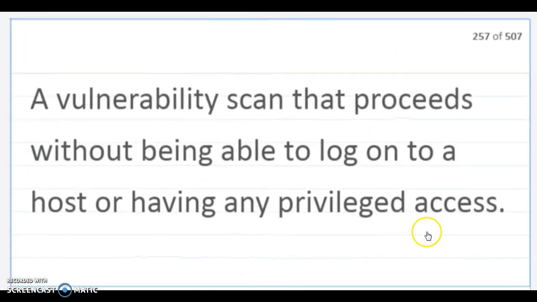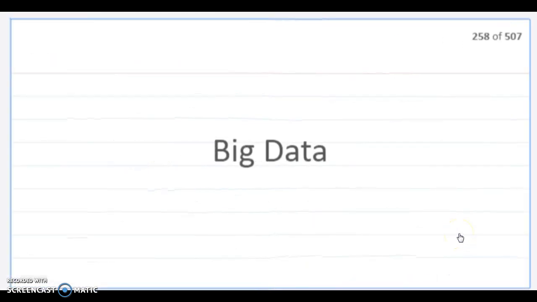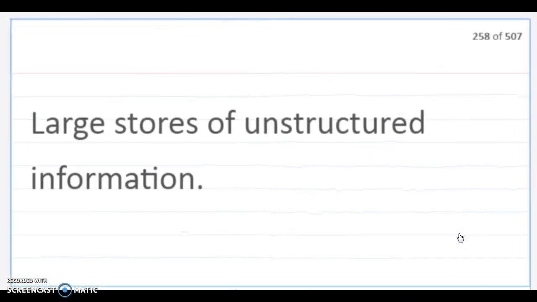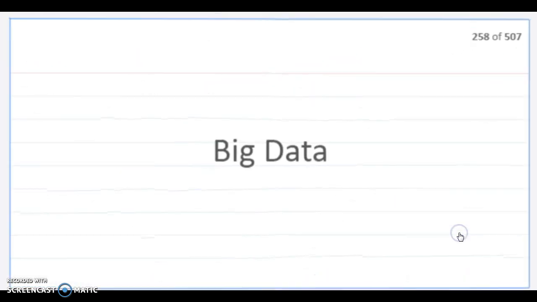Non-credentialed scan. A vulnerability scan that proceeds without being able to log on to the host or having any privileged access. So basically they're just like, here's a computer, we're not giving you any access to it, let's see what you can do to it. Big data. Large stores of unstructured information.